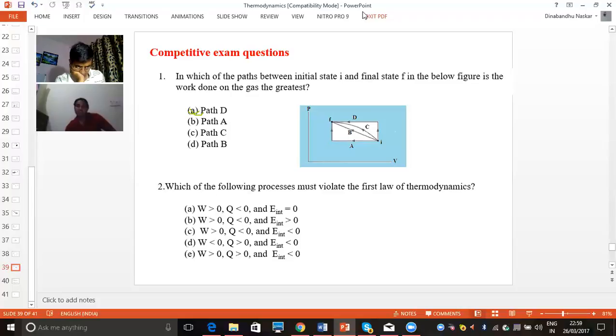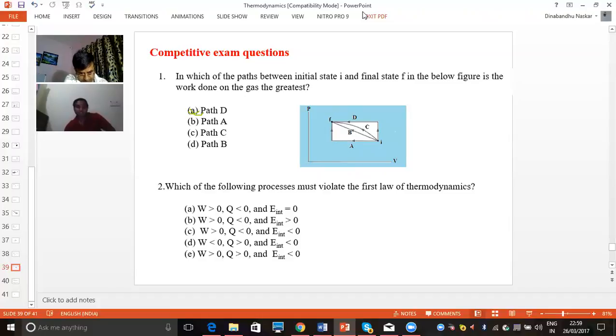Work done is also greater than 0, heat supply is also greater than 0. But here the condition is given, change in internal energy less than 0. How is that possible? It is not possible, because change in internal energy equals work done plus heat supply. When we write the equation, these two are greater than 0, then how can it be less than 0?